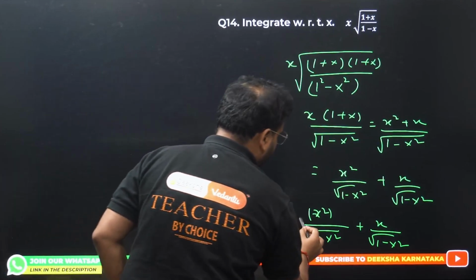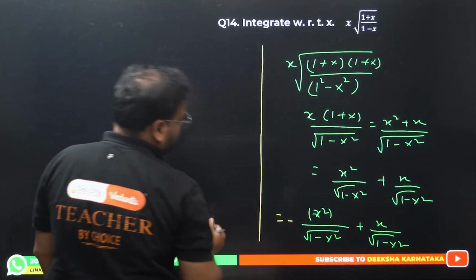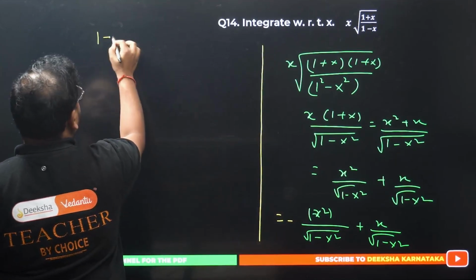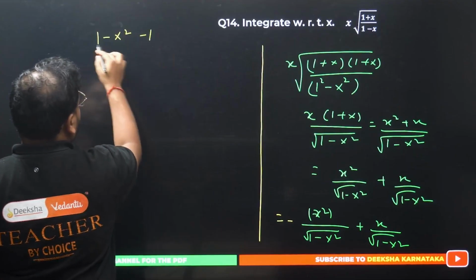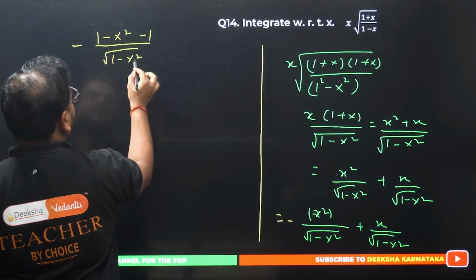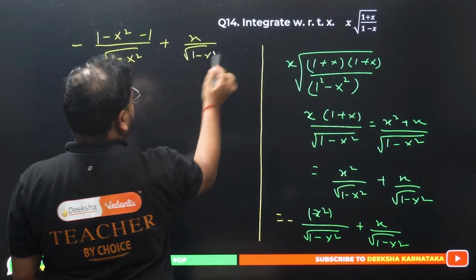This is the minus sign over here. This minus sign is outside. Next step. So I want the same format, so I'm going to add 1. So it will become 1 minus x square minus 1 divided by root of 1 minus x square. There's a minus sign outside as well. And this is very simple: x upon root of 1 minus x square.